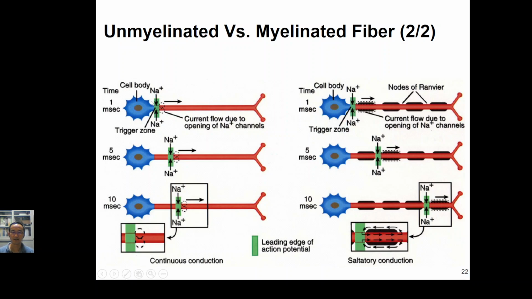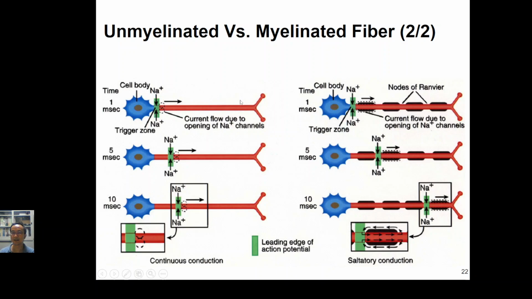Let's say at 1 millisecond, the sodium ion channel opened and the membrane potential changes from negative 70 millivolts up to 30 millivolts. Because its neighbor is still negative, the neighbor will be stimulated and the signal is propagated from left to right. After 10 milliseconds, the stimulation has just moved from this position to this location. Okay. But how about for myelinated fibers?